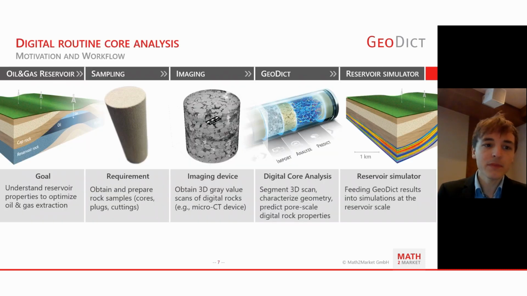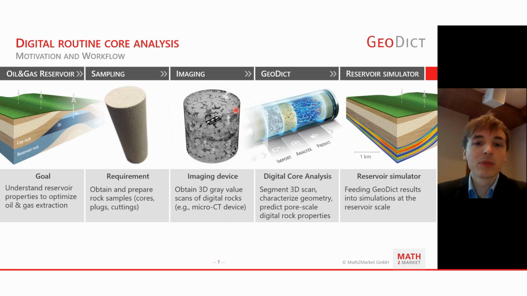I would like to start off with a digital version of the routine core analysis you usually do in the lab. As Christian was mentioning before, and as we were also talking about yesterday, the first requirement you have to fulfill is that you need a core plug from your reservoir, which is representative for your reservoir facies which you want to analyze. Then you will need an imaging device where you can get the images from to obtain the digital representation of your structure.